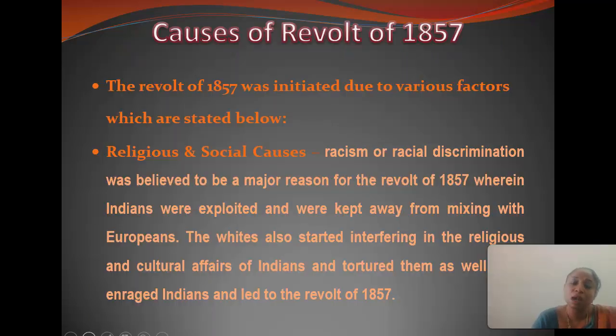Certain causes led to the revolt being initiated. First, let me see the religious and social causes. The social causes, mainly racial discrimination, were a major reason for the revolt of 1857. The whites also started interfering in the religious and cultural affairs of the Indians and tortured them as well. This engaged the Indians and led to the revolt of 1857.